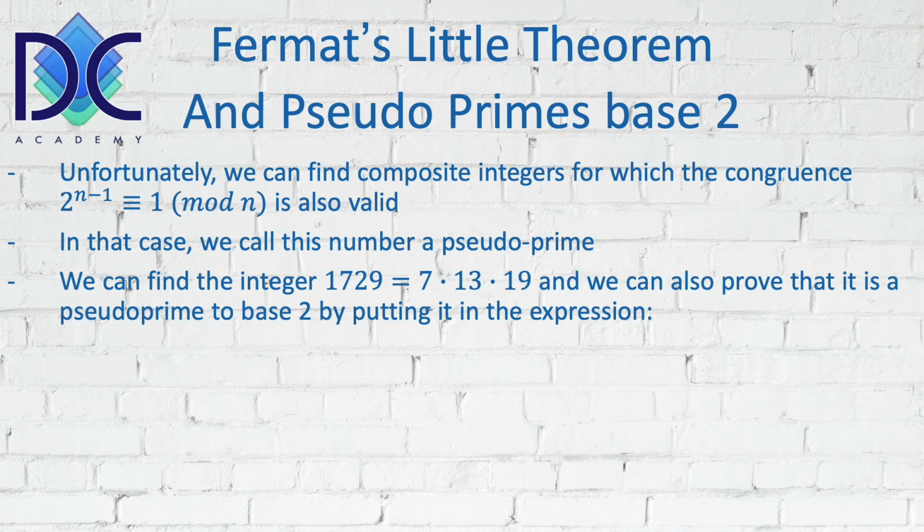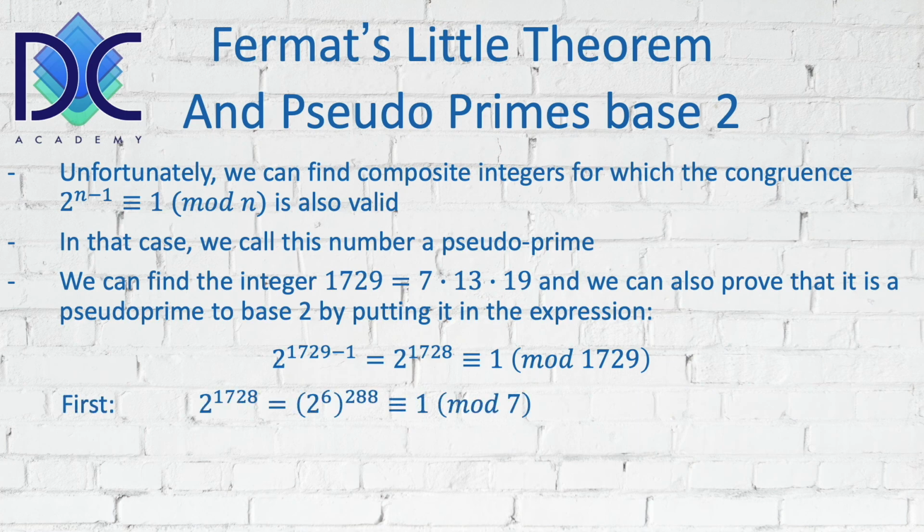Let's have a look at the integer 1729, which is a composite number composed of 7 times 13 times 19. And we can prove that this is a pseudo prime to base 2 by putting it in the expression. So we say that 2 to the power of 1729 minus 1, which is 2 to the power 1728, is congruent 1 modulus 1729.